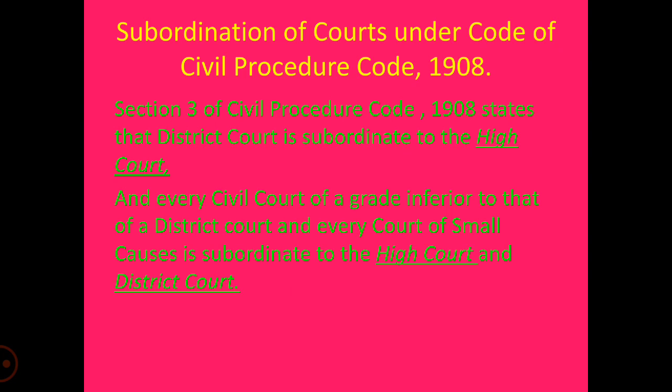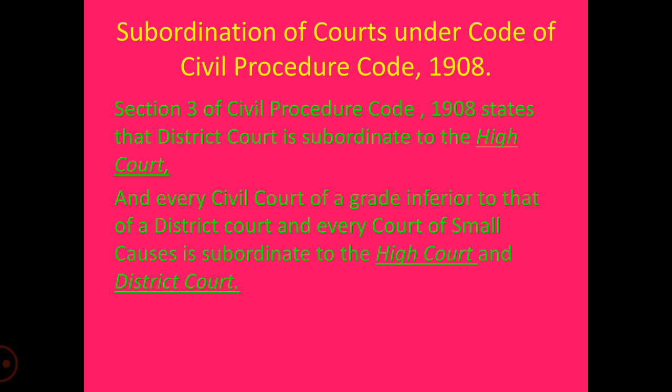And every civil court of a grade inferior to that of a district court will be subordinate to that particular district court.